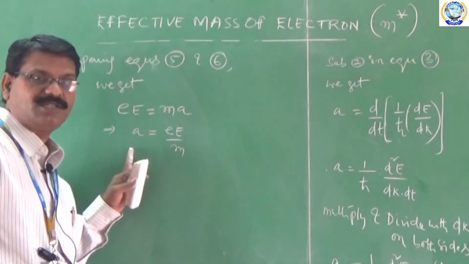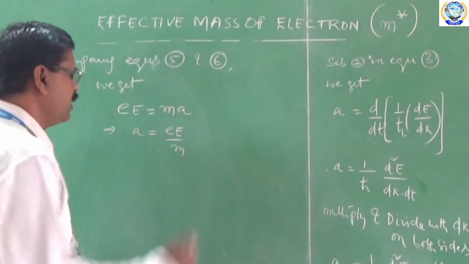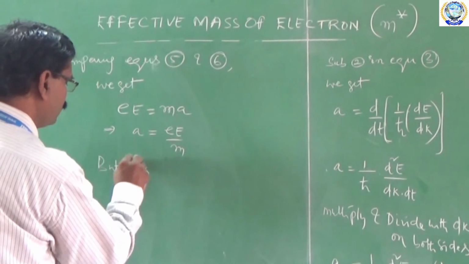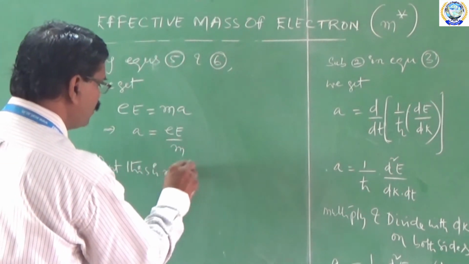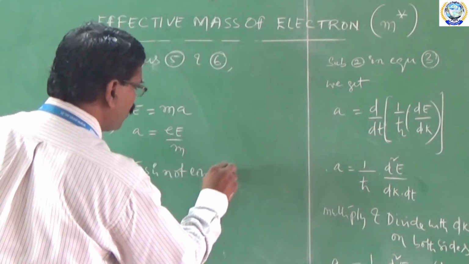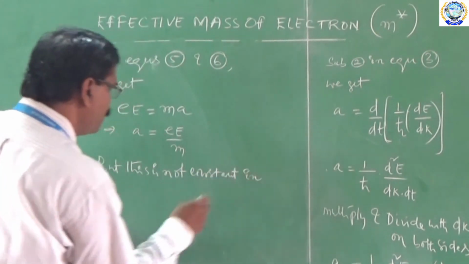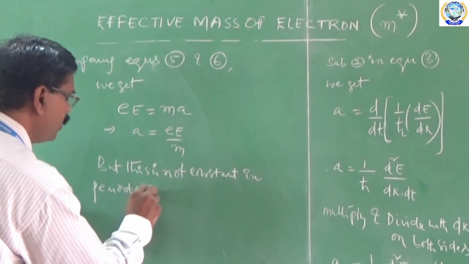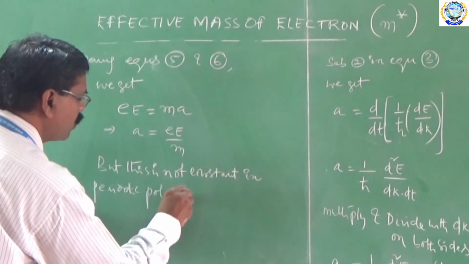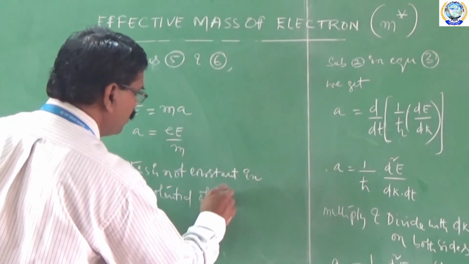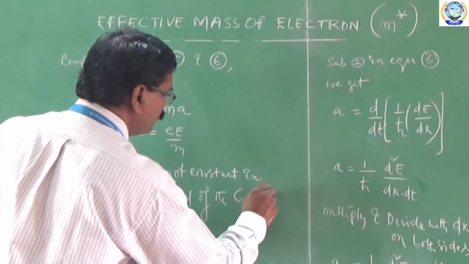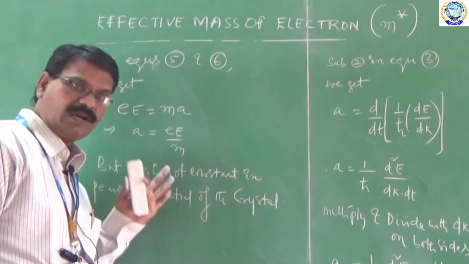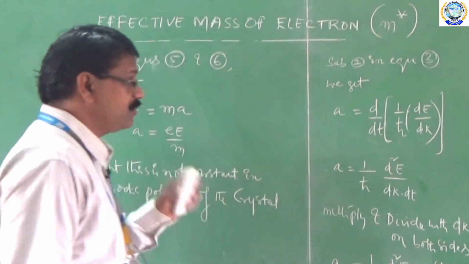But this is not constant, because the electron is inside the crystal, under the periodic potential of the crystal. Therefore, we need to find the distance traveled by the electron in a time dt. Let us see how it will be.